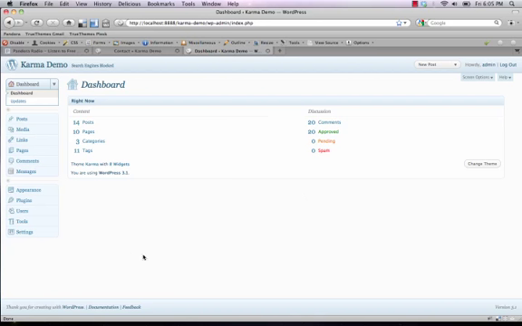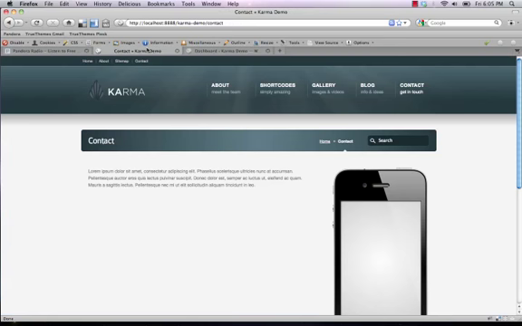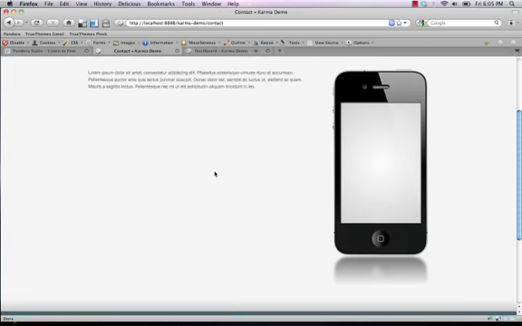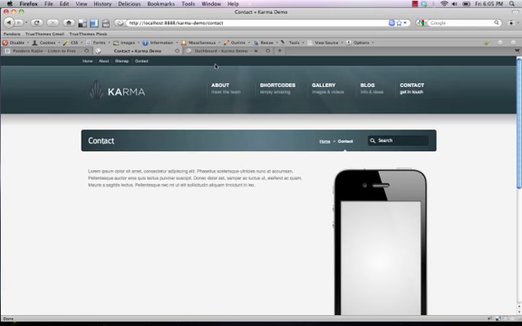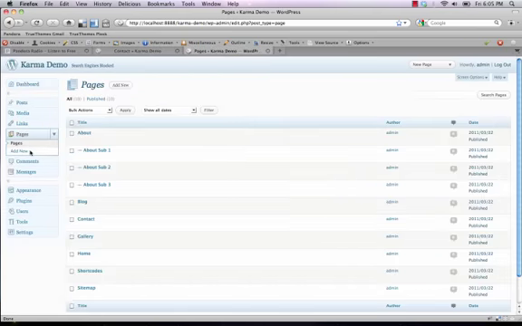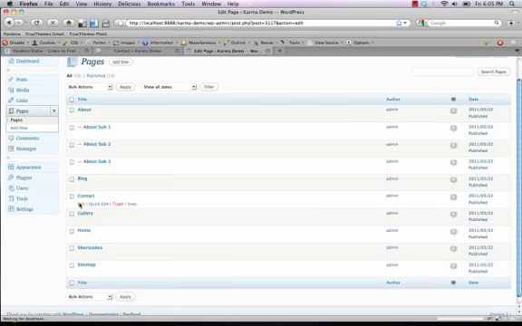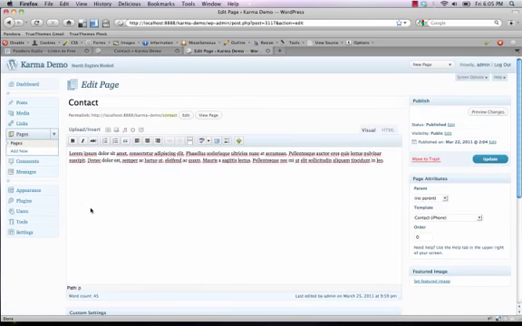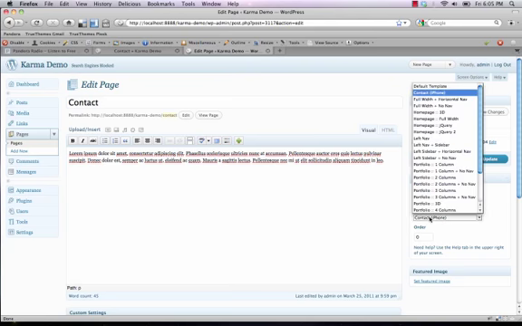We're working on a local version of the karma theme. This is it right here. So we're going to go back over to the dashboard and we're going to click on pages, and then we're going to go to our contact page. And right now we're using the page template right here as contact iPhone.